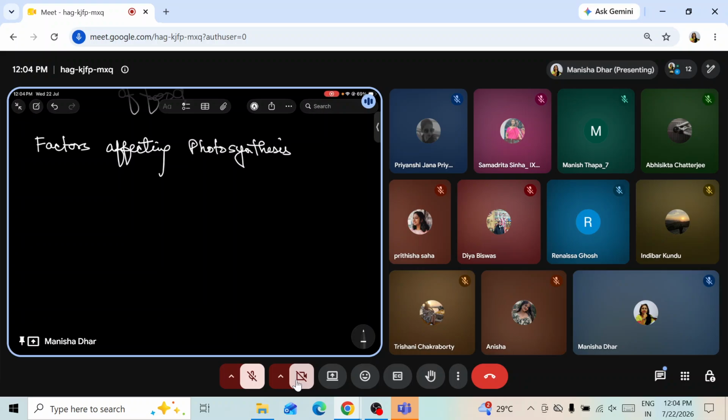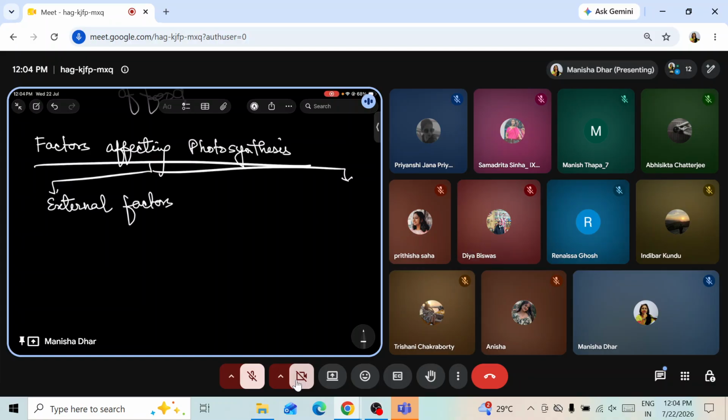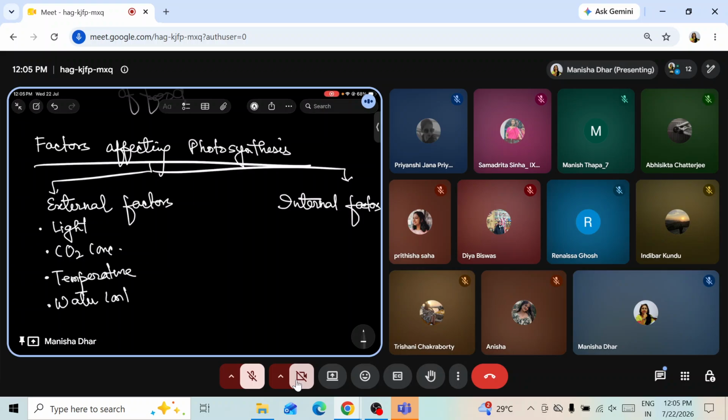Factors affecting photosynthesis. We divide it into two parts, external and internal factors. Now, the external factors, as we can check, are light, carbon dioxide concentration, temperature, and water content.